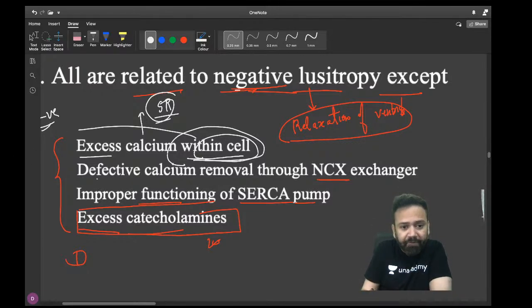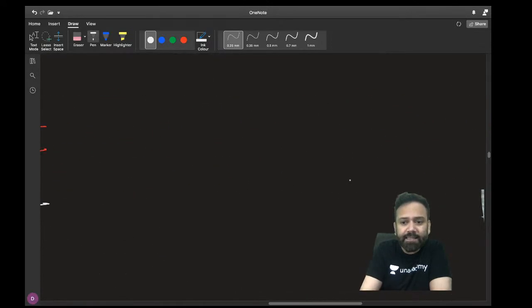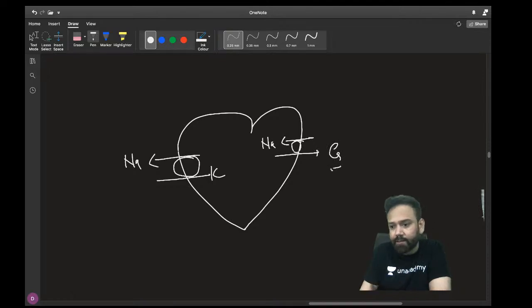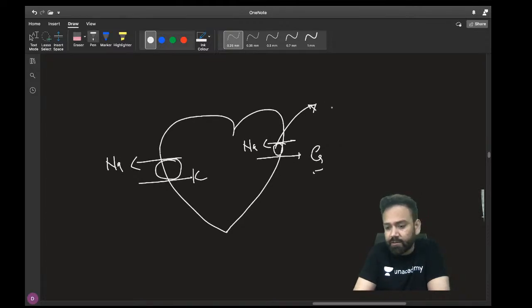Now second, defective calcium removal through NCX exchanger. What is NCX exchanger? If you remember, this is your sodium potassium pump and this is your NCX exchanger. It causes influx of sodium and outflux of calcium, isn't it? It is which type of transporter? Primary active, secondary active, or simple diffusion, facilitated diffusion, antiport or symport?